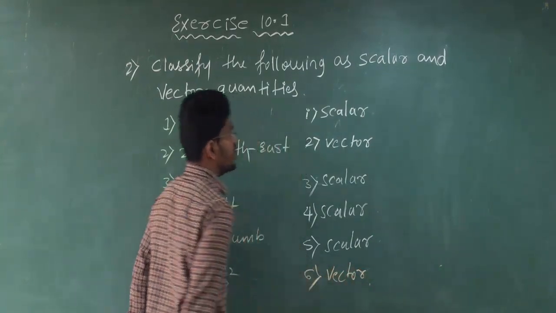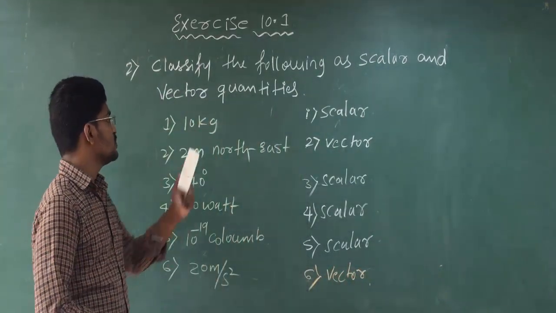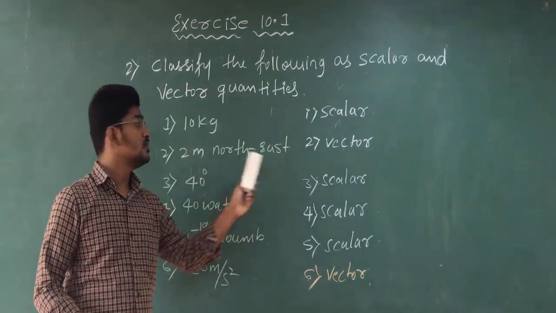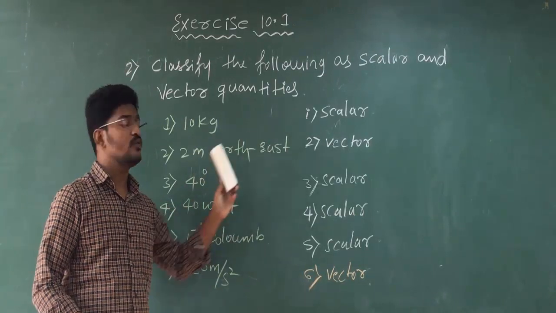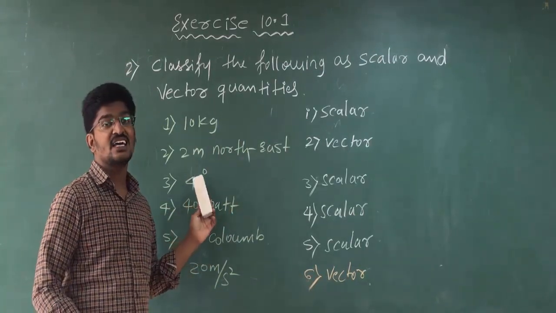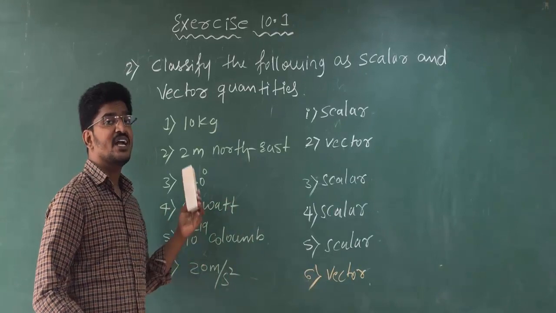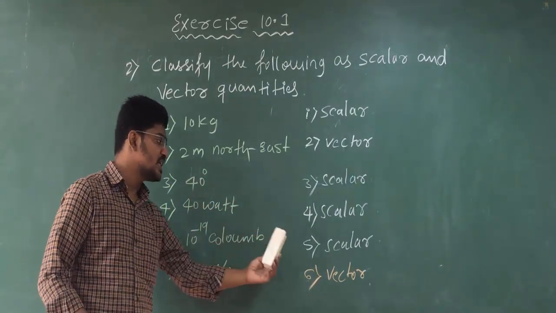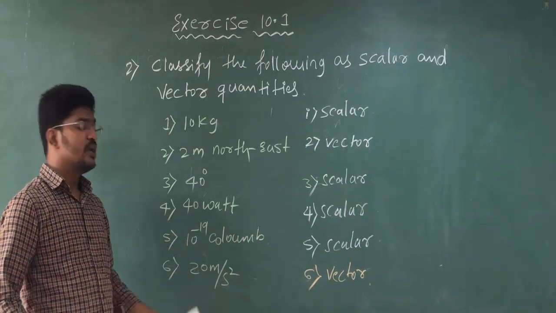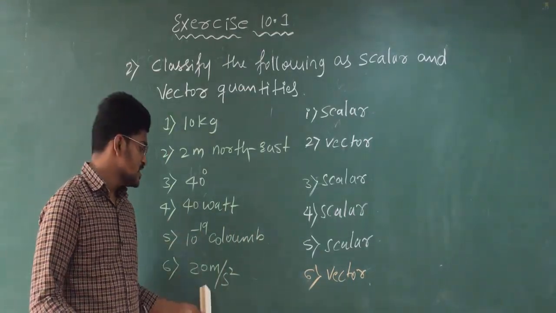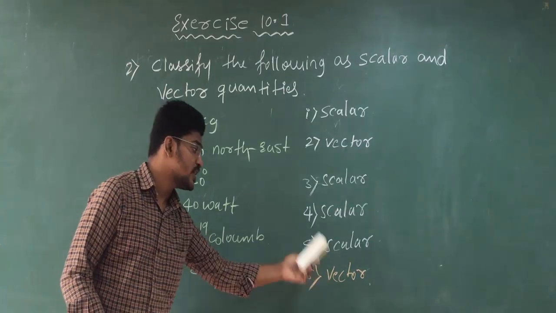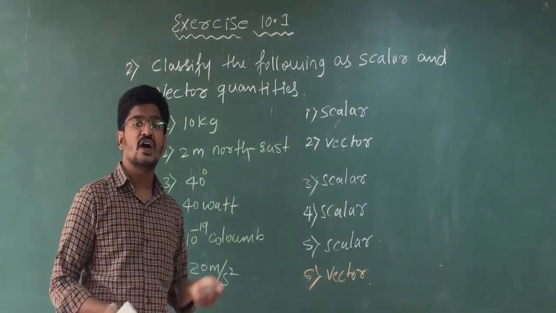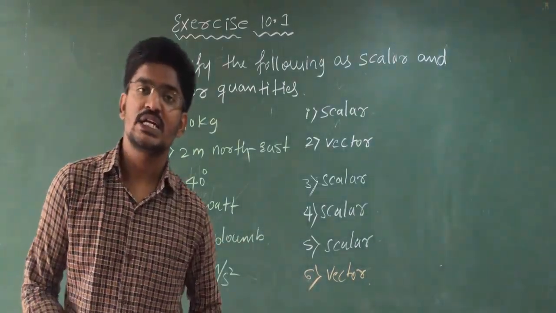Acceleration is vector. Clear? So first one, mass, that is scalar. Second one, 2 meter northeast, displacement, vector. 40 degrees angle, scalar. 40 watt power, scalar. 10 to the power of minus 19 coulomb electric charge, scalar. 20 meter per second square, it is acceleration, so that is vector. Clear? So this is how you are going to classify your scalars and vectors.